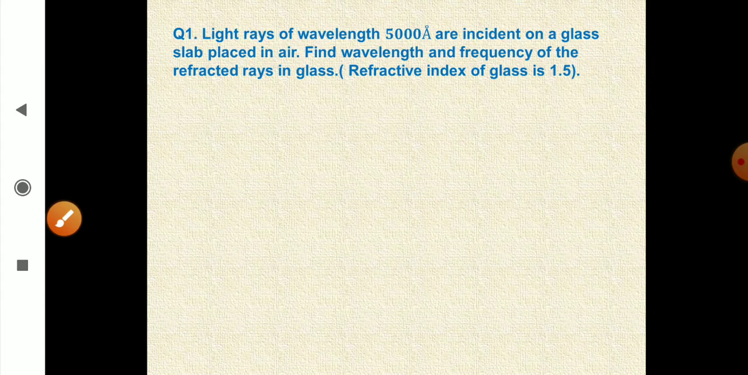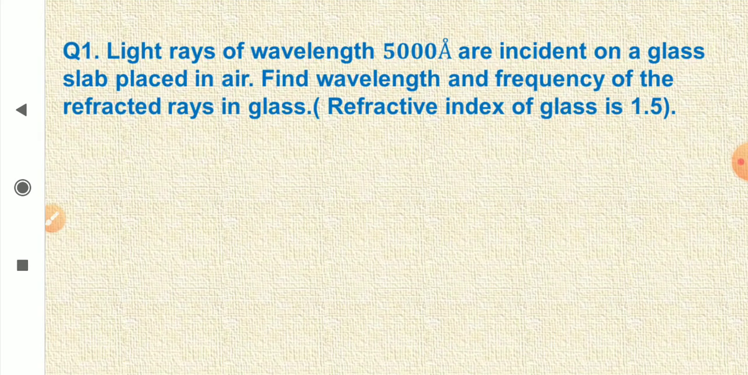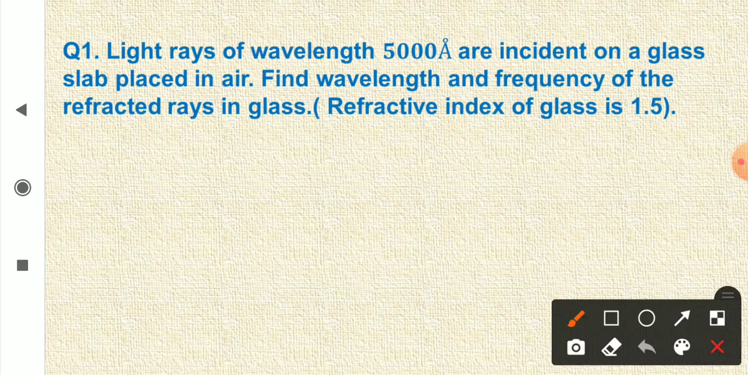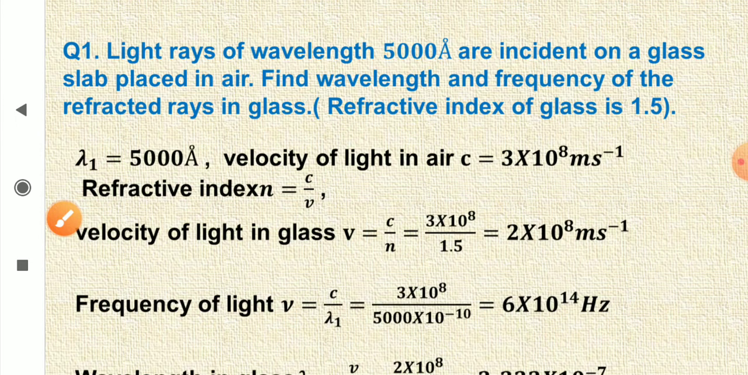Now a numerical problem for you. Light rays of wavelength 5000 angstrom are incident on a glass slab placed in air. Find the wavelength and frequency of the refracted rays in glass, and refractive index of glass is given to be 1.5.